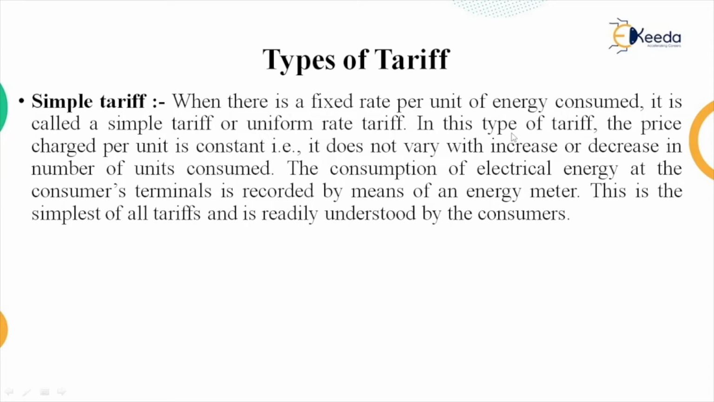So in this type of tariff, the price charged per unit is constant. Means whether it is a big consumer or small consumer, the per unit charge is constant. That is, it does not vary with increase or decrease in the number of units consumed. The consumption of electrical energy at a consumer's terminal is recorded by means of an energy meter. This is the simplest of all tariffs and is readily understood by the consumers. It is a simple type of tariff.